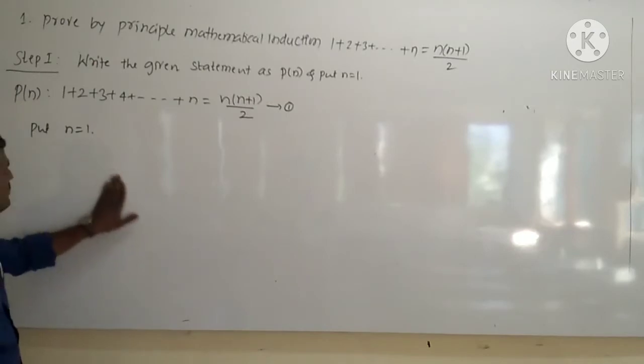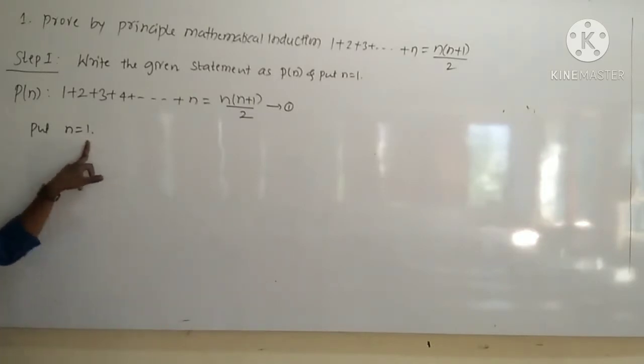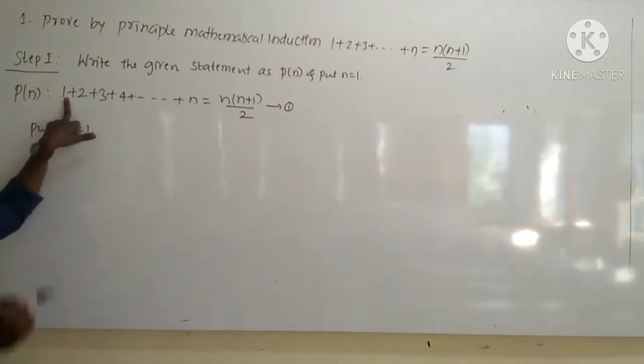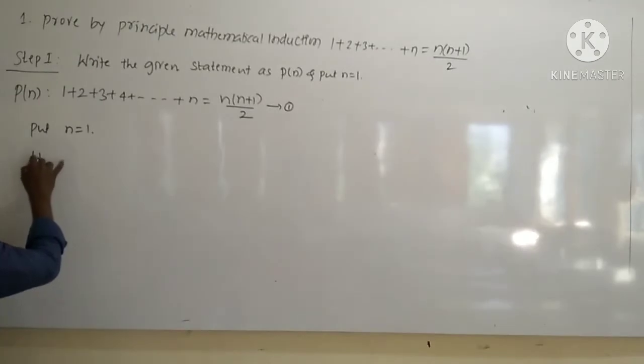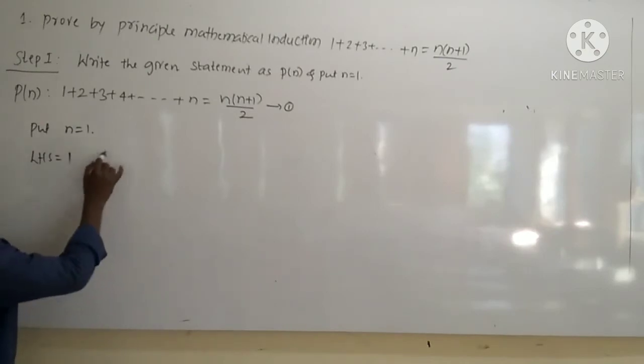Put n equal to 1. Here the nth term is n, so if you take n equal to 1, you get only the first term. Therefore LHS is 1. Now we have to check the RHS also.